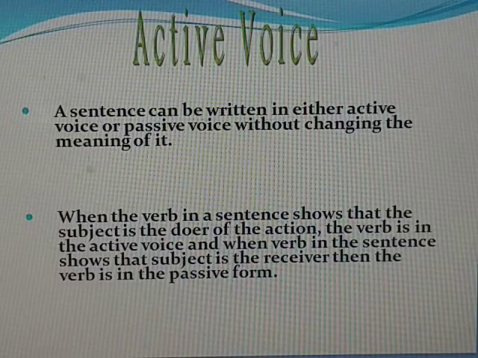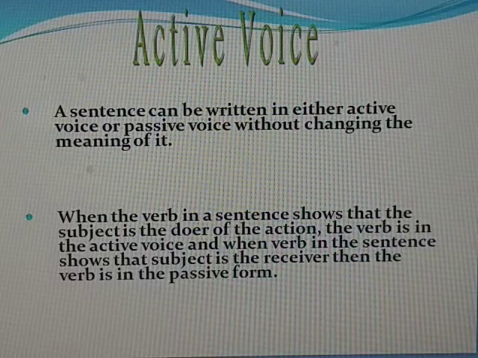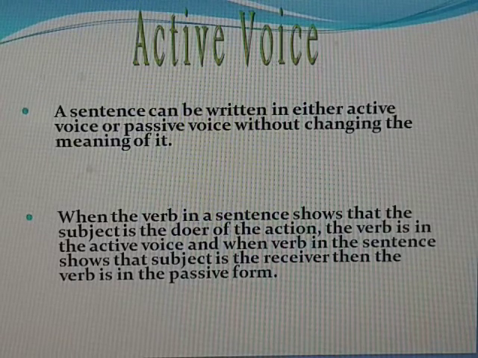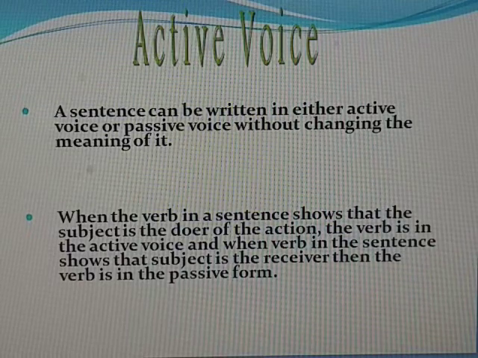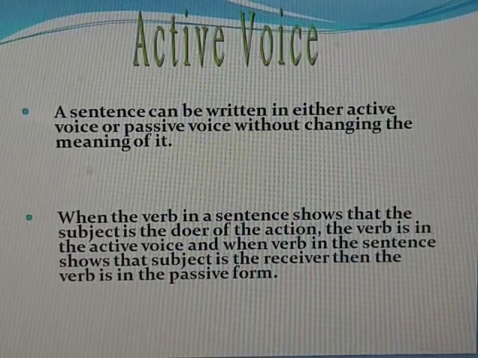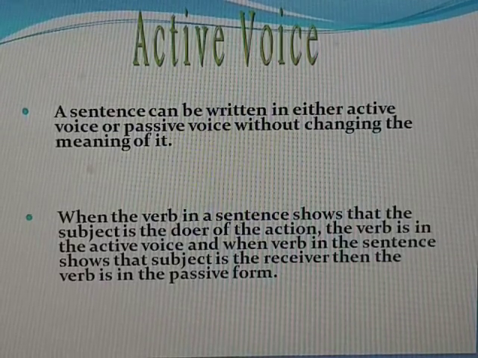I say my mother cooks food, and in passive voice we say food is cooked by my mother. So meaning is same, but form of the verb is changed, and how this form is changed, that we will study under the rules.